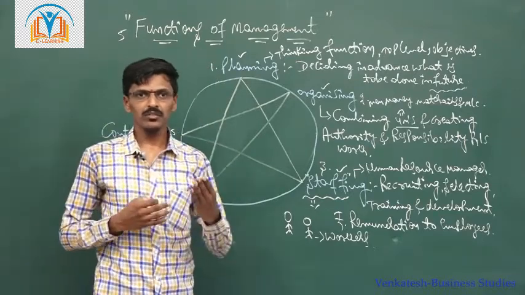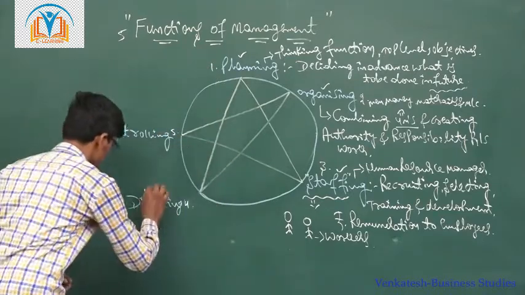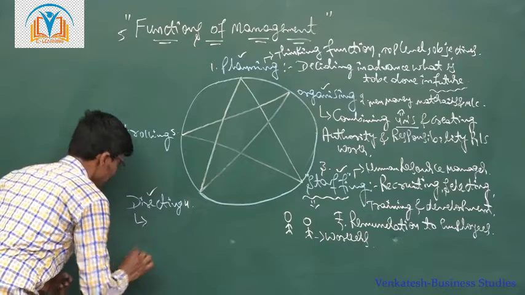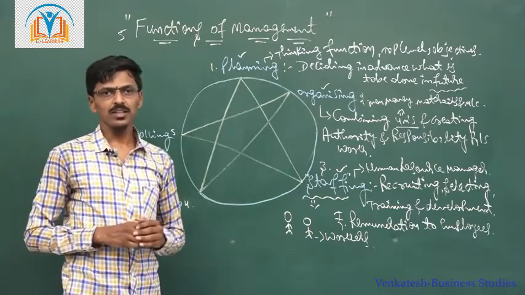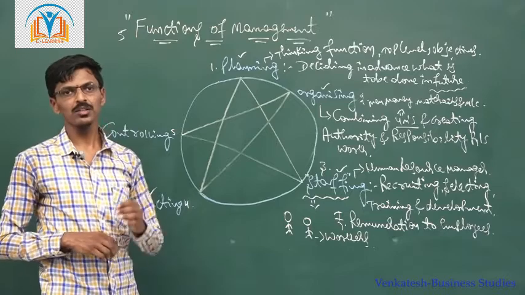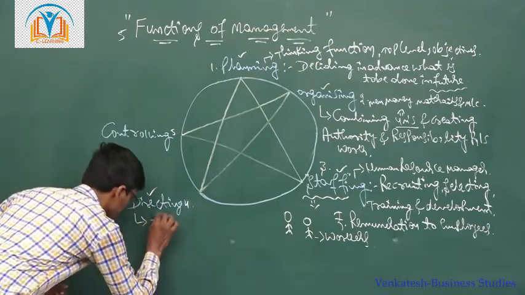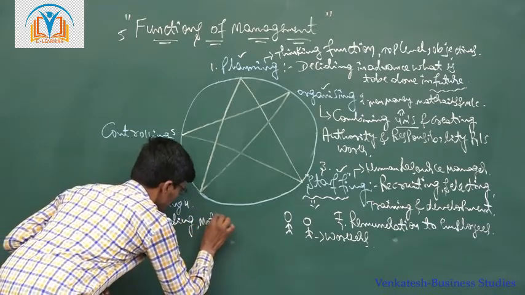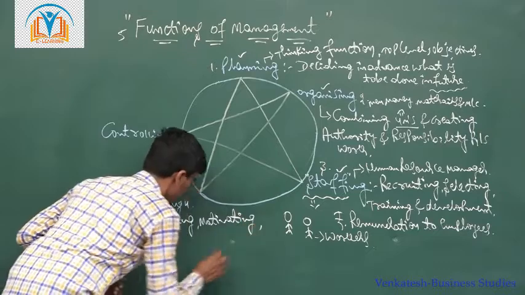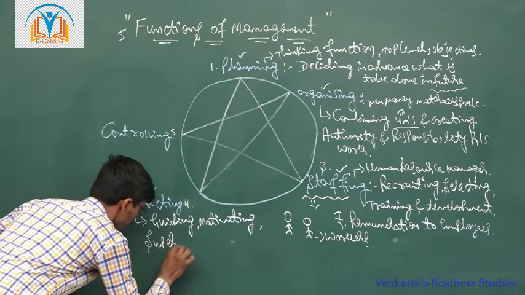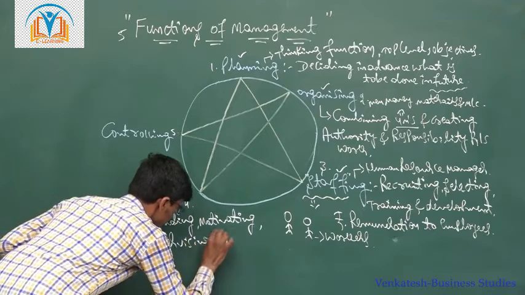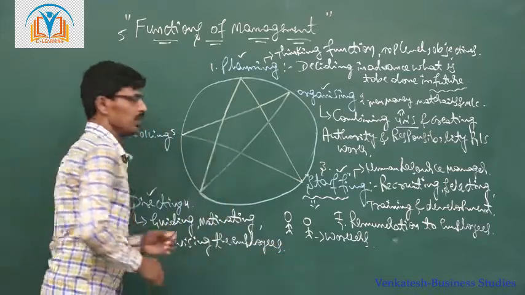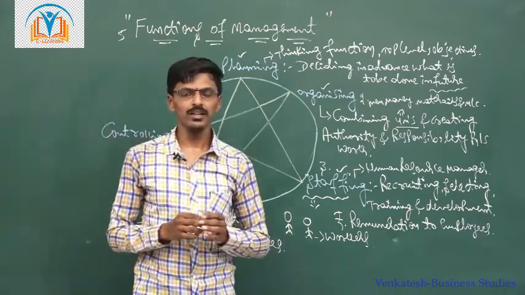Then the fourth function of management is directing. Directing is an interpersonal activity of every manager which deals with guiding, motivating, and supervising the employees to do the work effectively and efficiently.